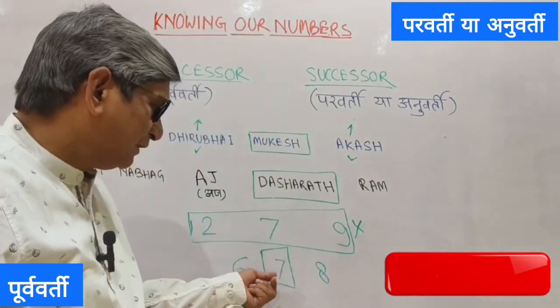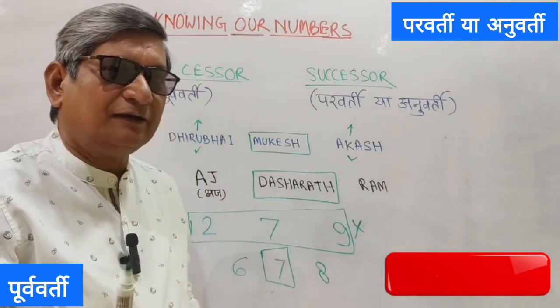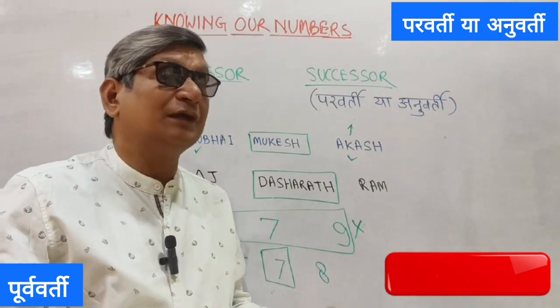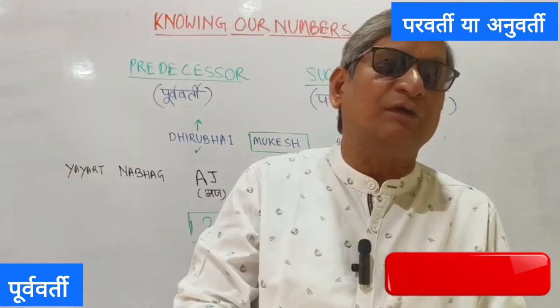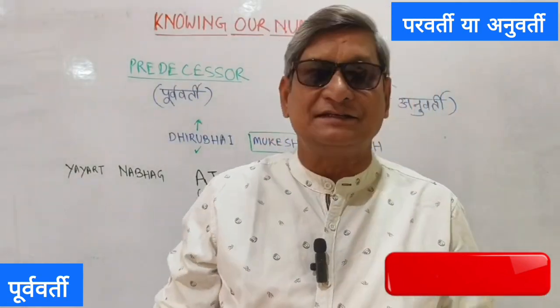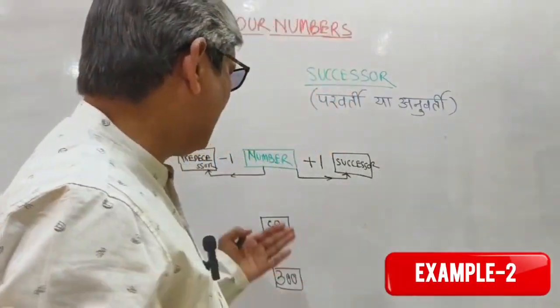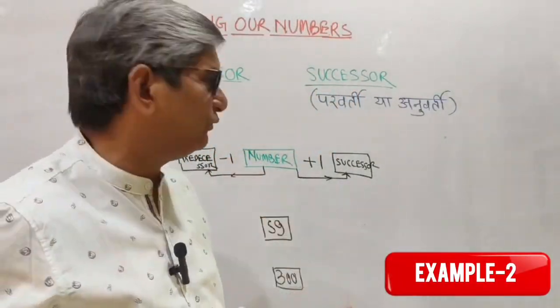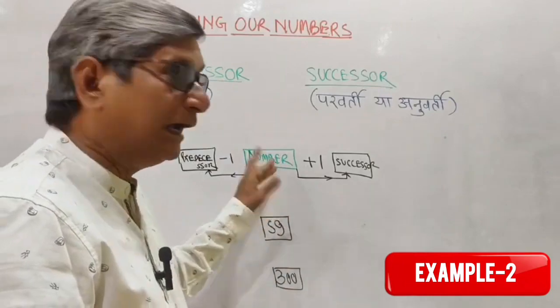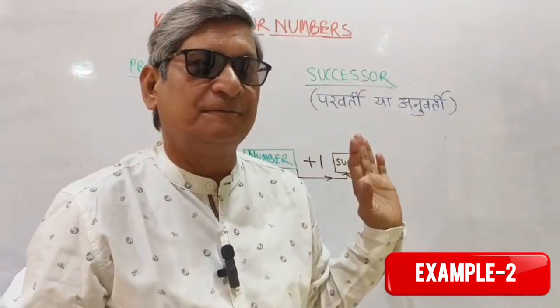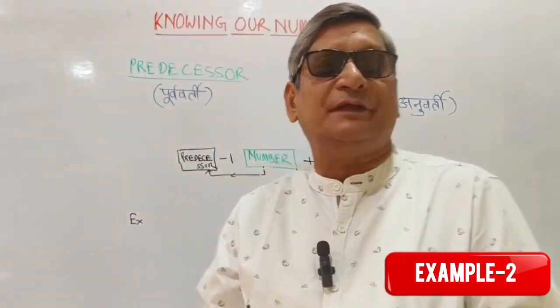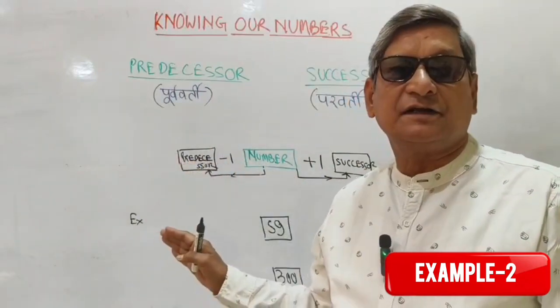So if you add 1 to any number, then you get the successor. And if you subtract 1 from the number, you get the predecessor. This is what we wanted to learn. We'll see one example. Let's suppose that you have a number 59. What actually have we learned so far? That if you have a number and you add 1, you get the successor. And if you subtract 1 from the number, you get the predecessor.